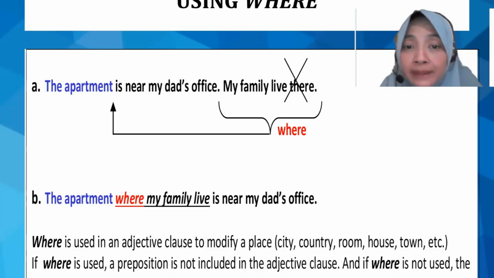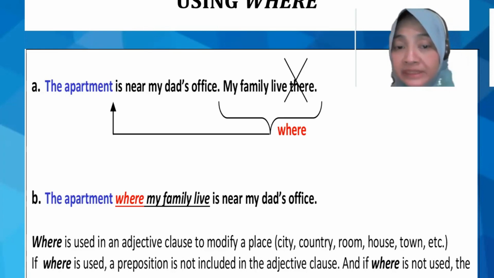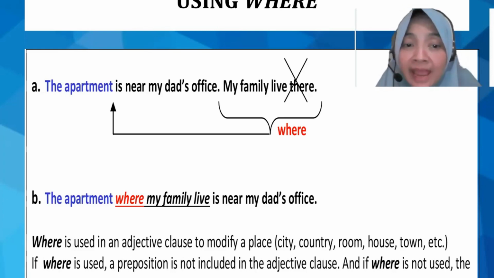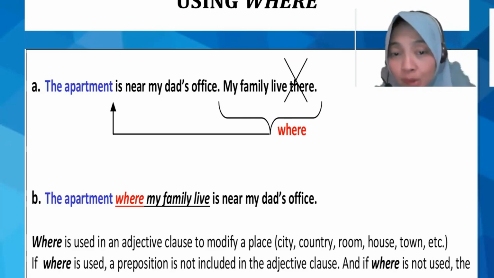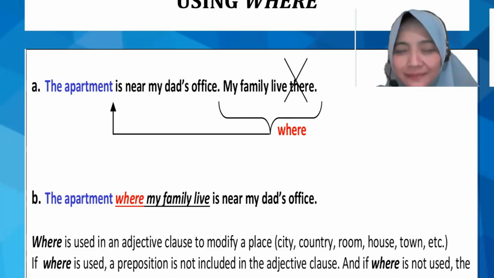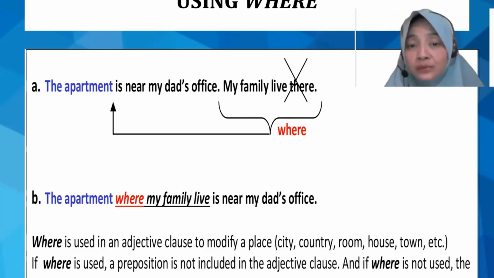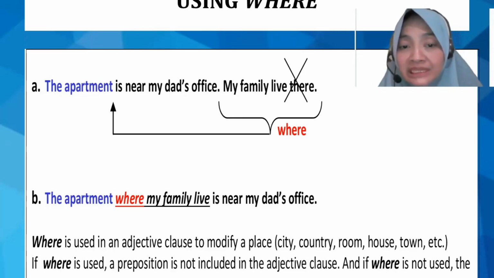So you can combine those two into the apartment where my family live is near my dad's office. Where explains the apartment. Where my family live, this is the adjective clause.